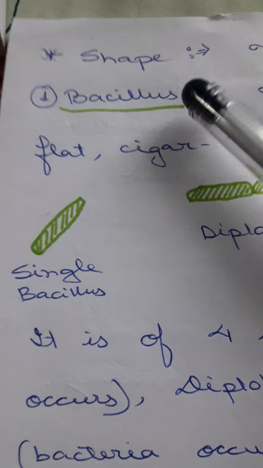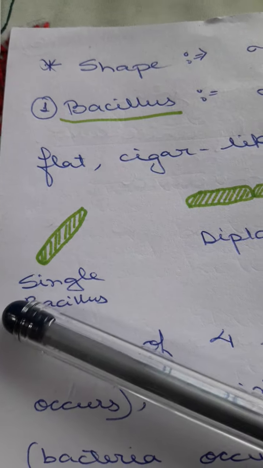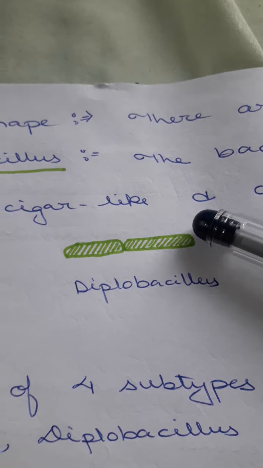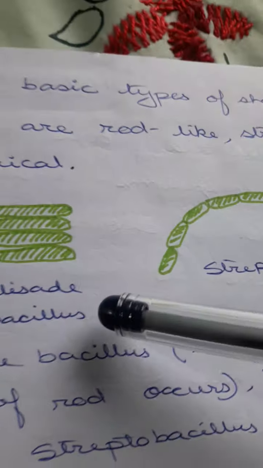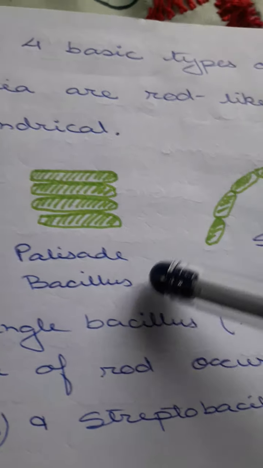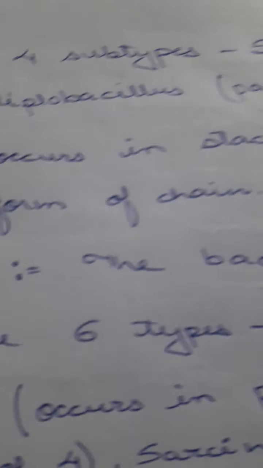First is the bacillus. Bacillus shapes are rod like. Okay, if a single one is present, then it is called single bacillus. If two rods remain joined close together, then they are known as diplobacillus. If they occur in the form of a stack, then they are known as palisade bacillus, and if they occur in the form of chains, then it is known as streptobacillus.